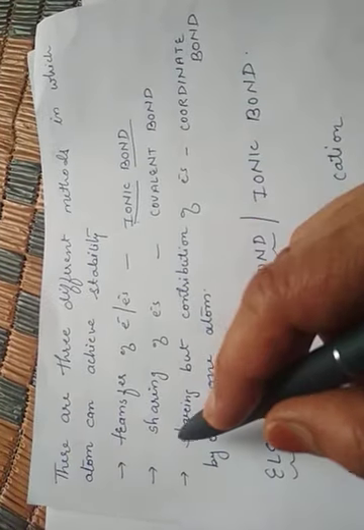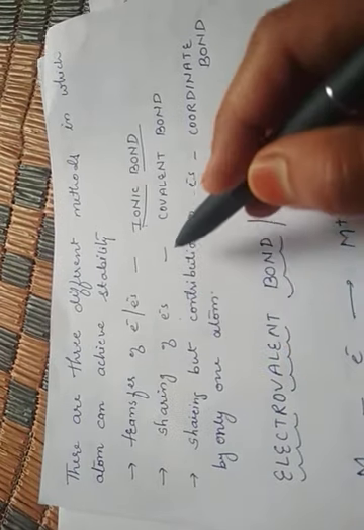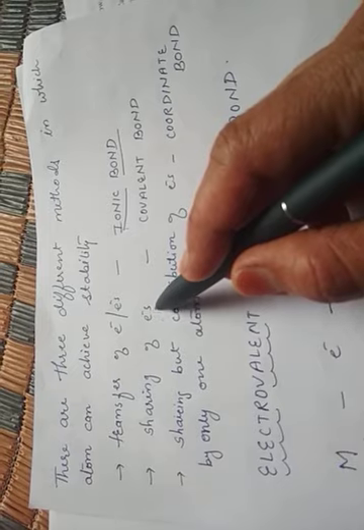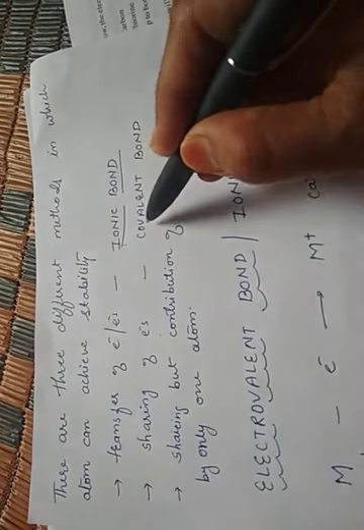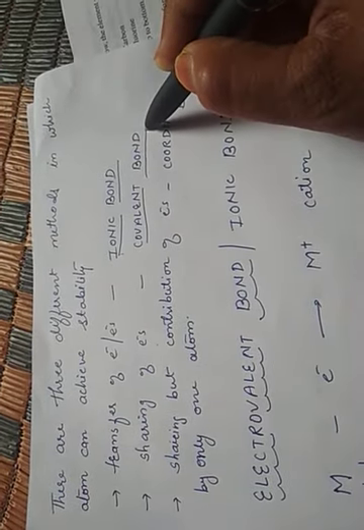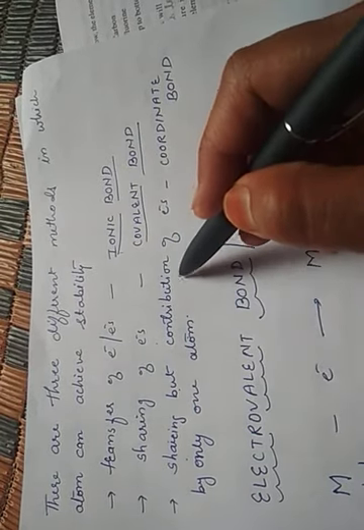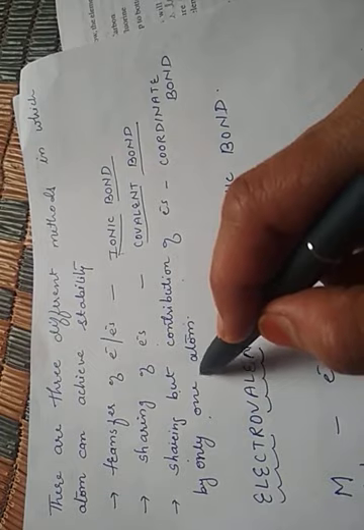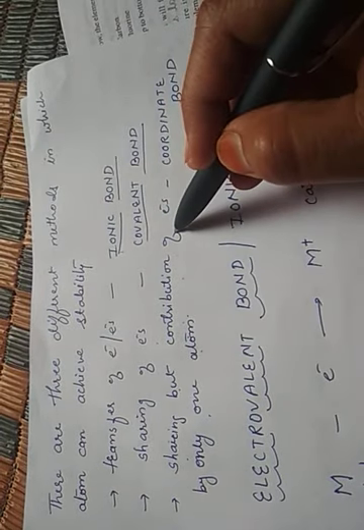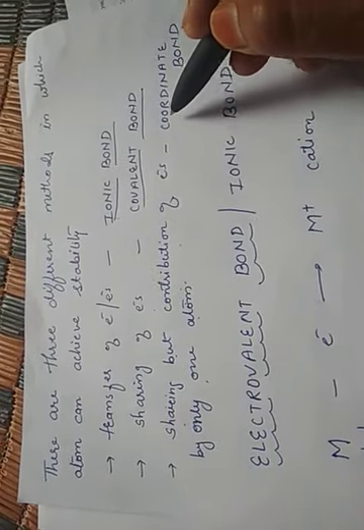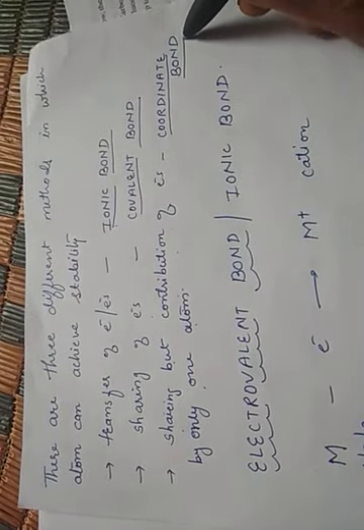The second case is the sharing of electrons. If a bond is formed due to the sharing of electrons, meaning atoms get stability, then it is called a covalent bond. The third is that sharing takes place, but only one of the atoms contributes the electrons. The bond formed by this method, by which the element gets stability, is called a coordinate bond.